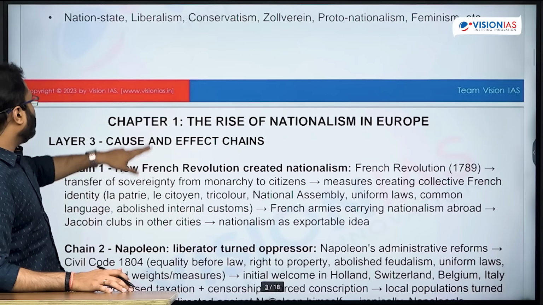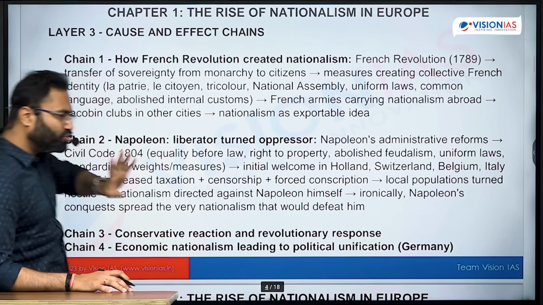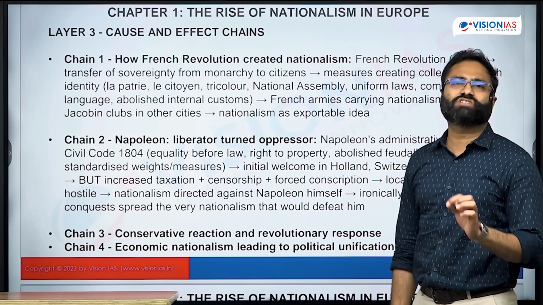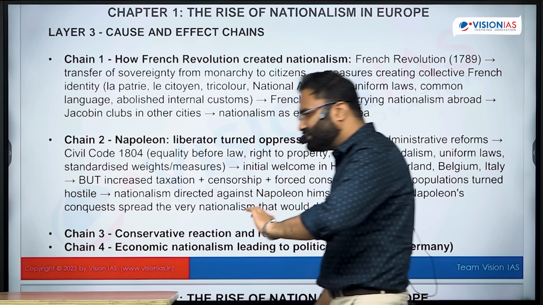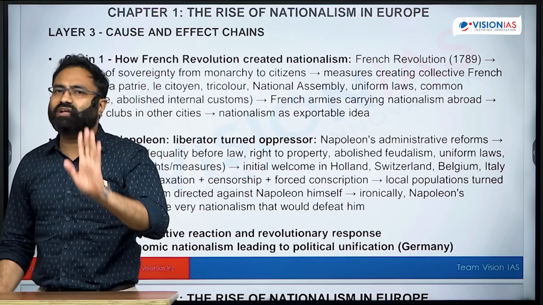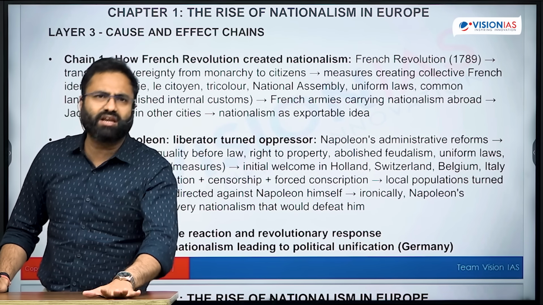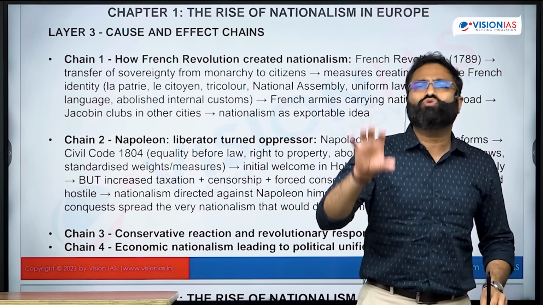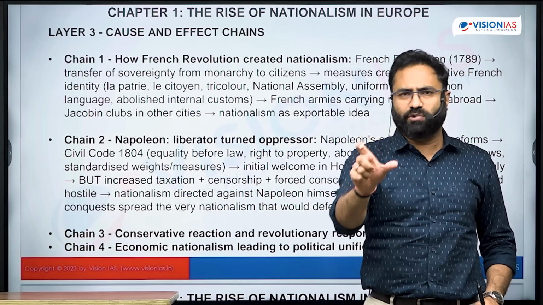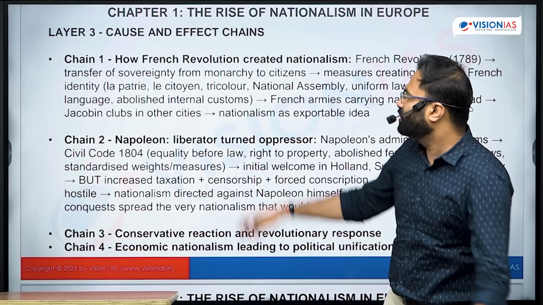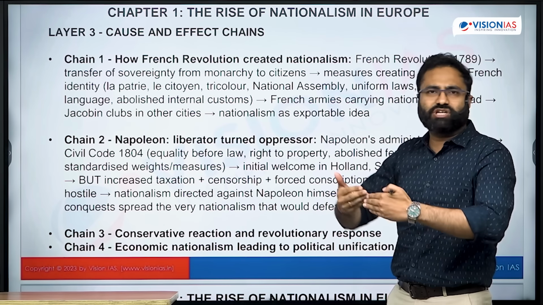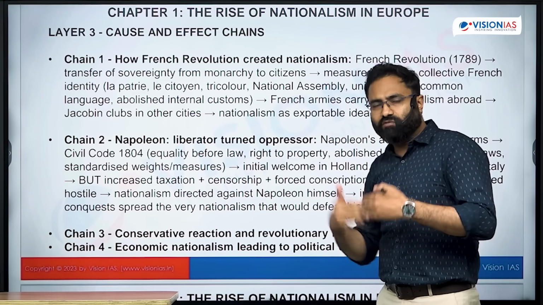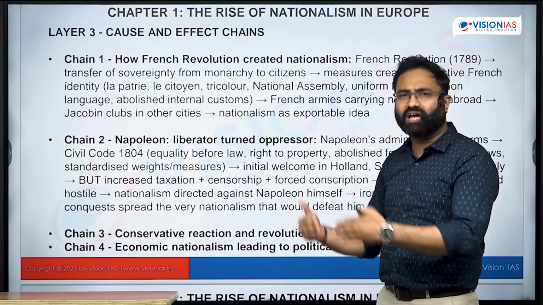The next, the third and most important aspect to be decoded, is the cause and effect relation, or the cause and effect chain. To some extent, this is the ultimate crux of the chapter, because if you have clearly identified this crux, then believe me, you know exactly what the theme was and what was mentioned in the chapter. For example, once you have read a chapter, try to identify the cause and consequence relations that are emerging from it.